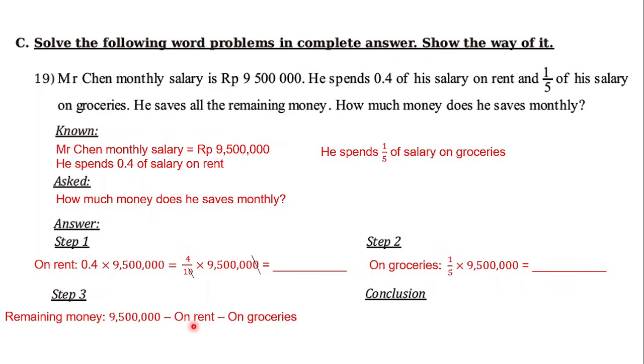After that, you can find the answer, and then you can make the conclusion: so you save monthly blah blah blah rupiah. And I left this blank space for you so you can also discuss with me, calculate it with me, and find the answer. Okay?